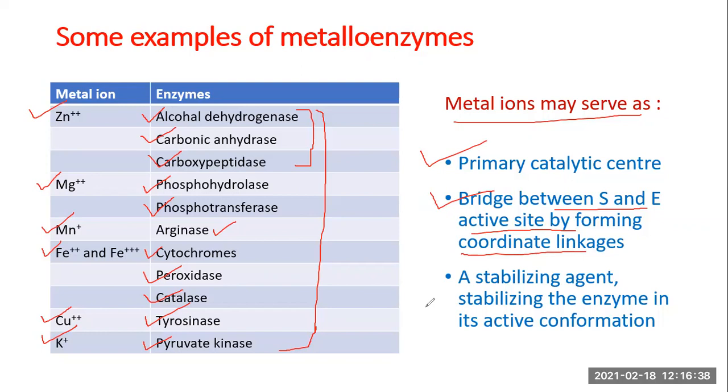And that is how they play an important role in bringing the substrate in close proximity to the enzyme. They may also serve as a stabilizing agent, stabilizing the enzyme in its active conformation. It is necessary that enzymes remain in their native, active conformation to be biologically active, and these metal ions may help stabilize that conformation. So these are the three possible roles of metal ions in catalysis. They may be a part of the enzyme active site.